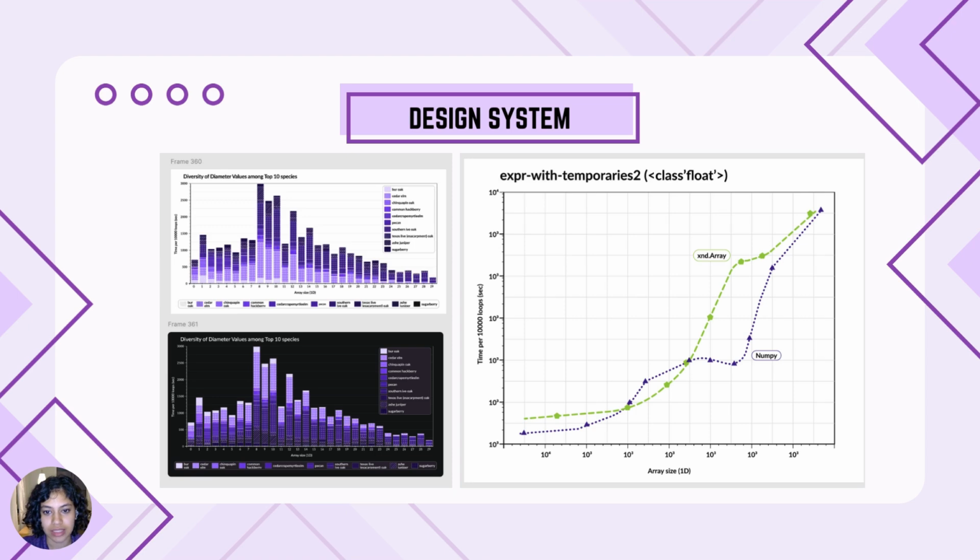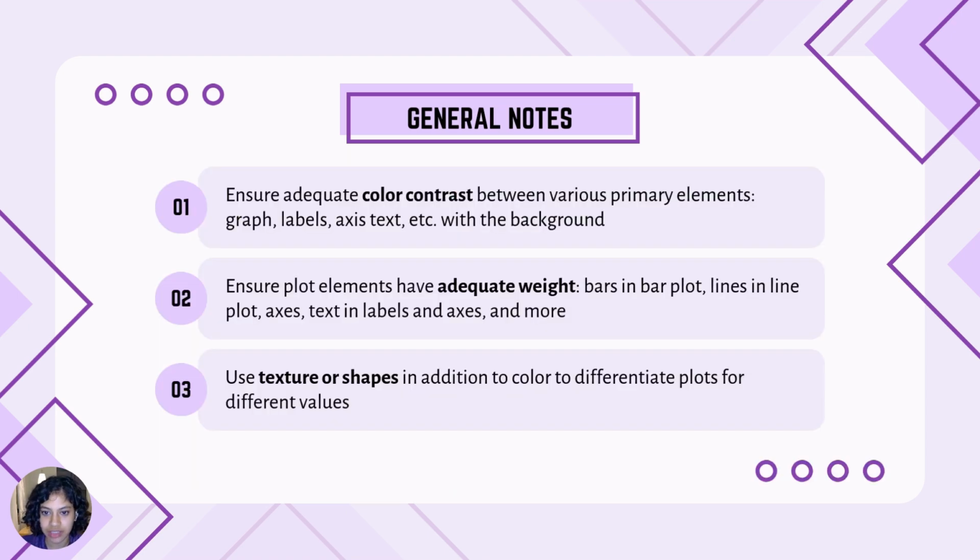This is, however, more Labs specific. So here are some general notes that can be useful for most folks. First is to focus on color contrast. This is usually where we start when we think about accessibility, right?